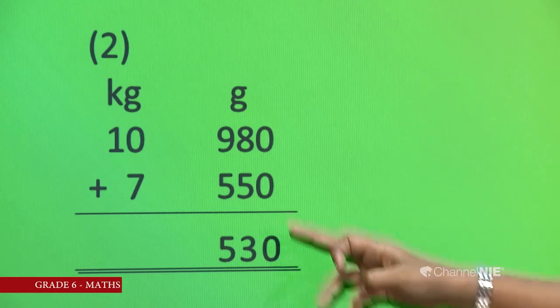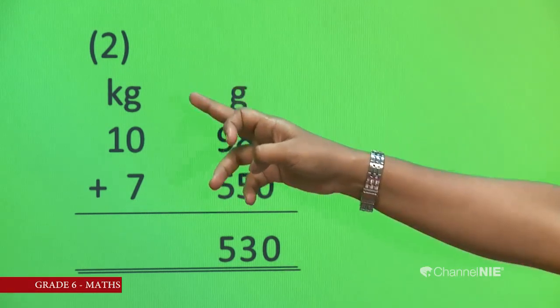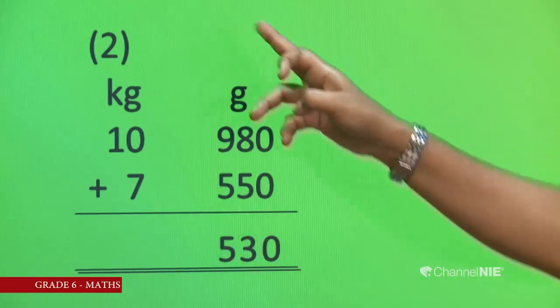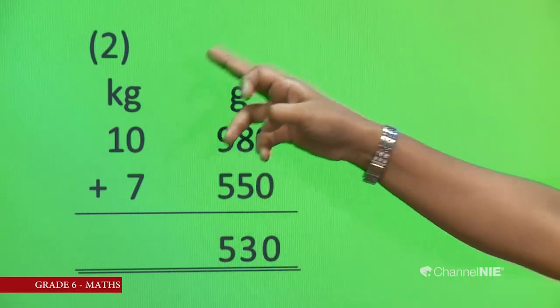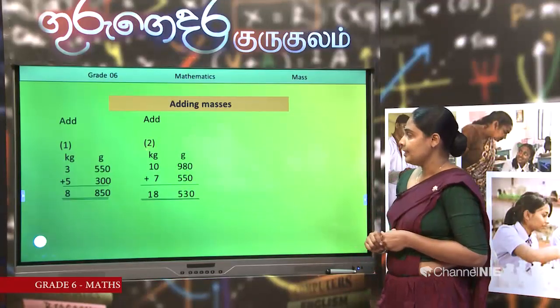Then in the other column, in kilograms, we can add 10 plus 7 plus the other 1 kilogram we brought from the gram column. So the answer is 18. Is it clear? Then, my dear kids,